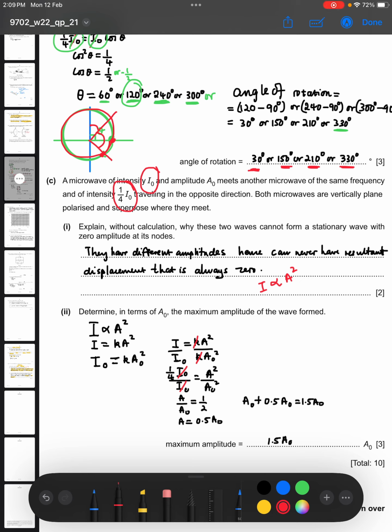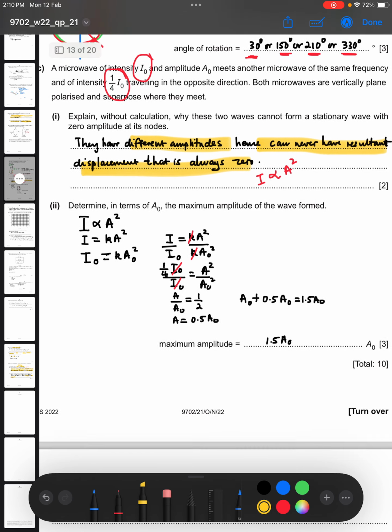So if you want to have a stationary wave with nodes where there is permanently zero amplitude, we must have waves which are meeting, which have equal amplitudes, are traveling in opposite directions and have a single frequency. So the only problem here is that they did not have equal amplitude. They have different amplitudes, so they can never have a resultant displacement that is always zero.